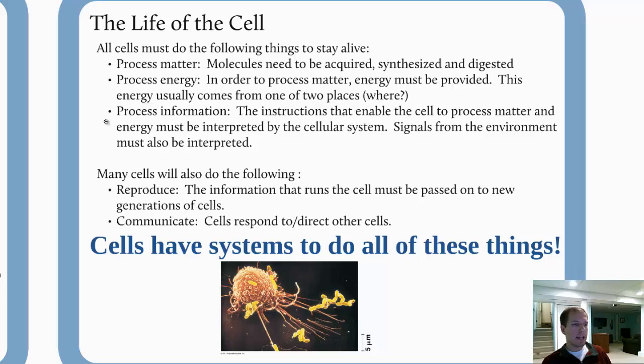That information that we're mostly talking about is DNA and RNA. So there is DNA contained within the nucleus. That information is going to be passed from the nucleus in the form of RNA out to ribosomes, where it's going to be turned into proteins. Some cells need to reproduce, so they have parts necessary for them to divide. And then communication. Many cells have ways of generating chemicals that can be expelled from the cell and send a signal to either surrounding cells or other parts of the body in large complex organisms.